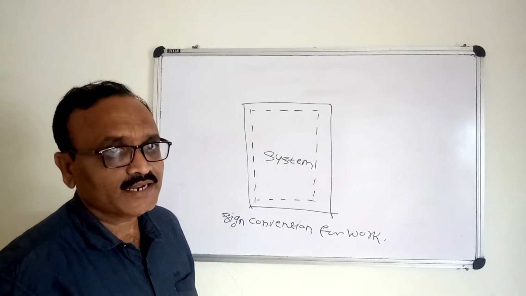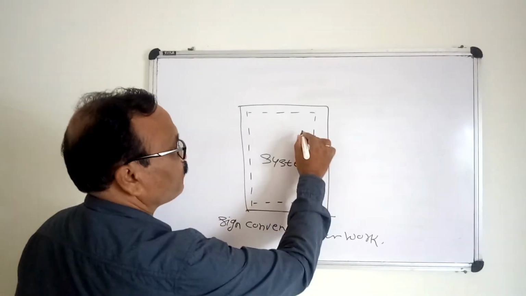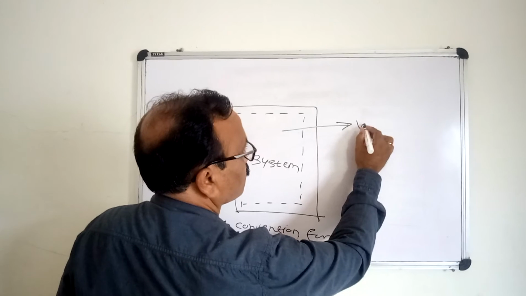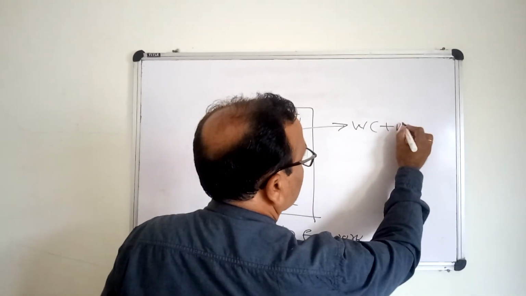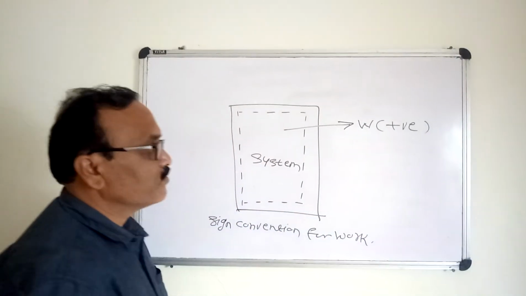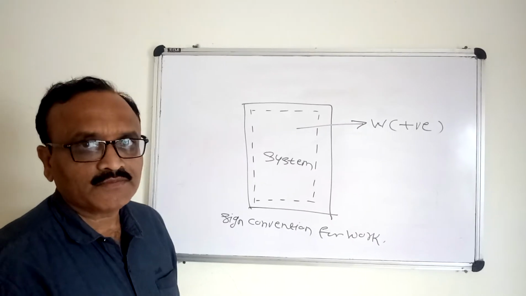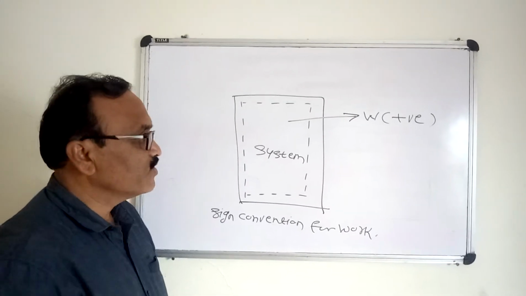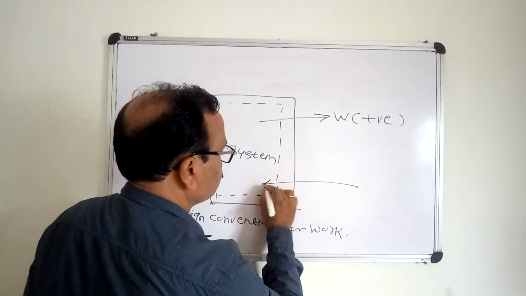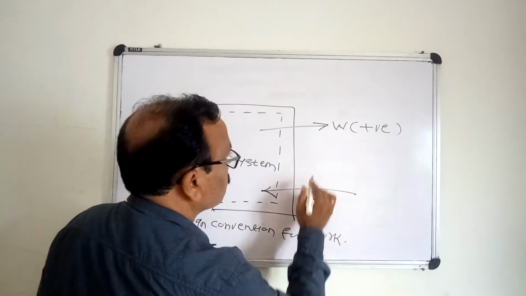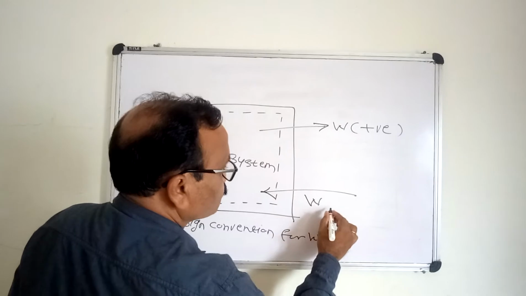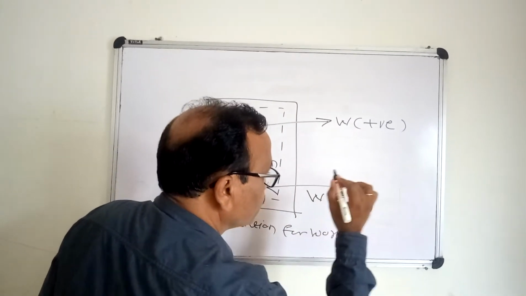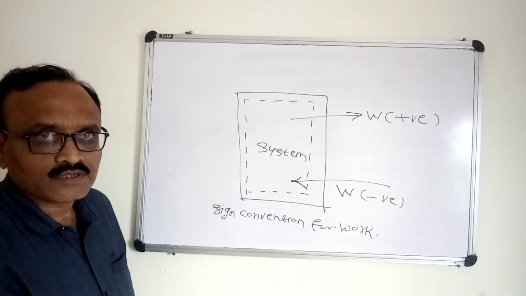When the work is done by the system, it is going to be considered positive work. And when work is done on the system, this one is positive and this one is negative work.